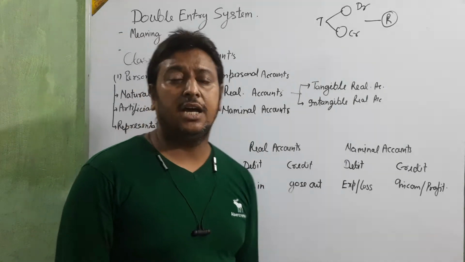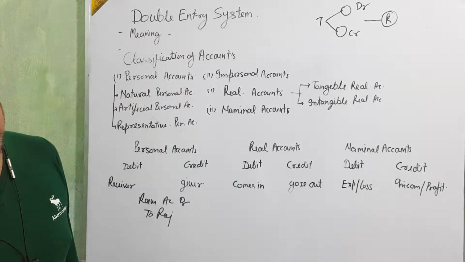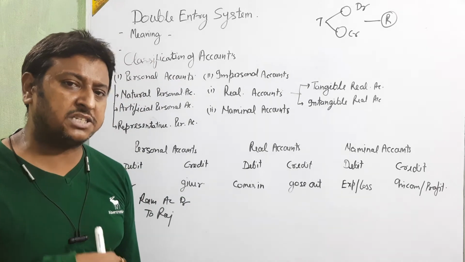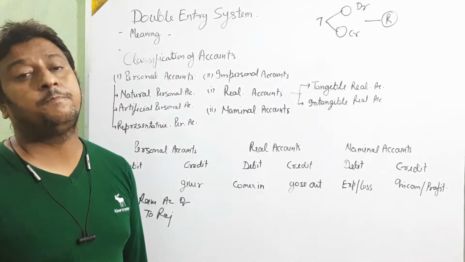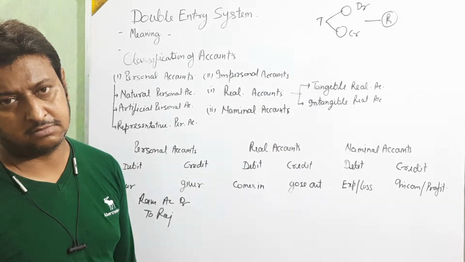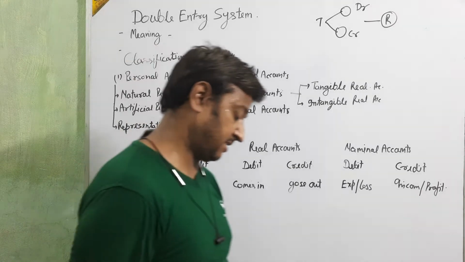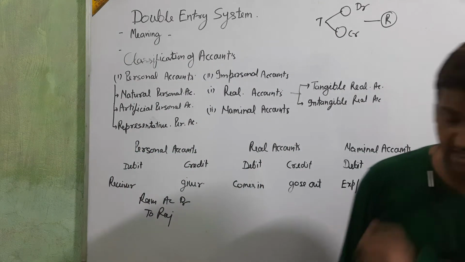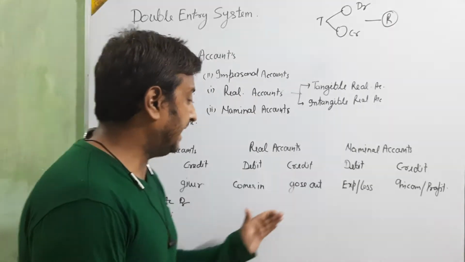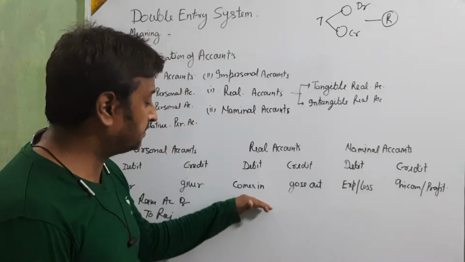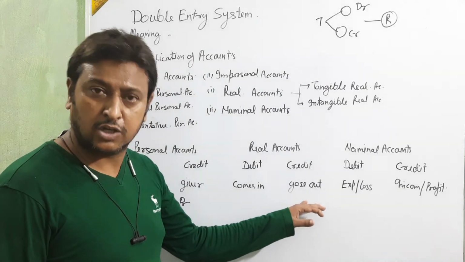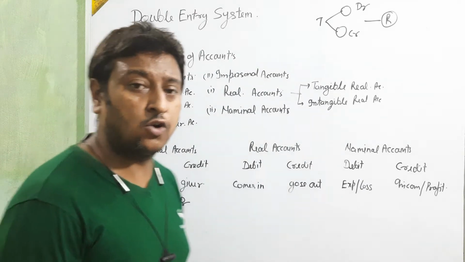For example, if you are purchasing furniture in cash, are you receiving or giving cash? What are you receiving? Furniture you are receiving, beta. You are receiving furniture, so furniture will be debited and cash will be credited, because furniture comes in and cash goes out. Okay, beta.